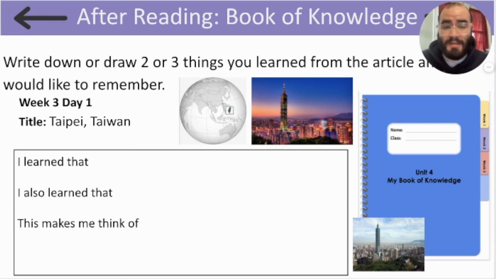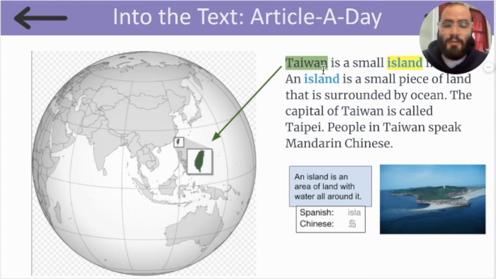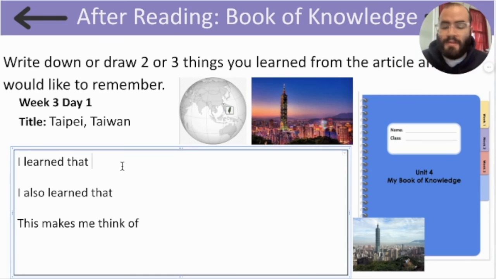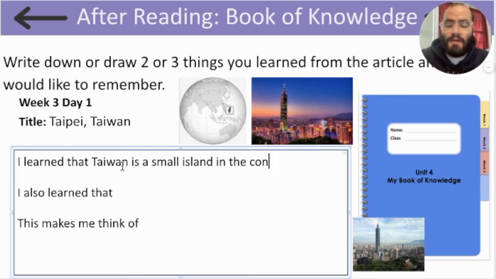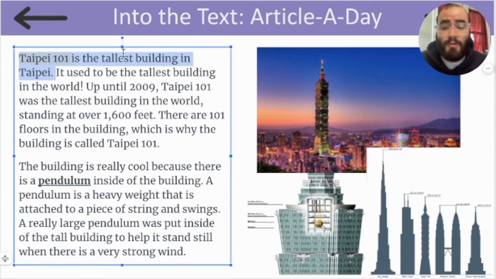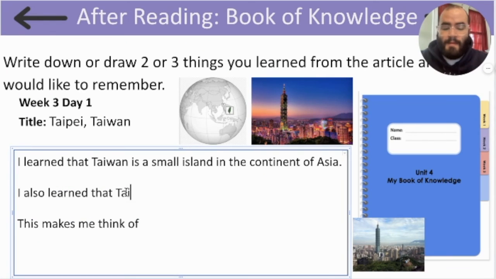I'm going back to my article a day to find information that I can add to my book of knowledge. The first thing I learned is that Taiwan is a small island in the continent of Asia. I'm going to write that down. I learned that Taiwan is a small island in the continent of Asia. I also learned that Taipei 101 is the tallest building in Taipei.